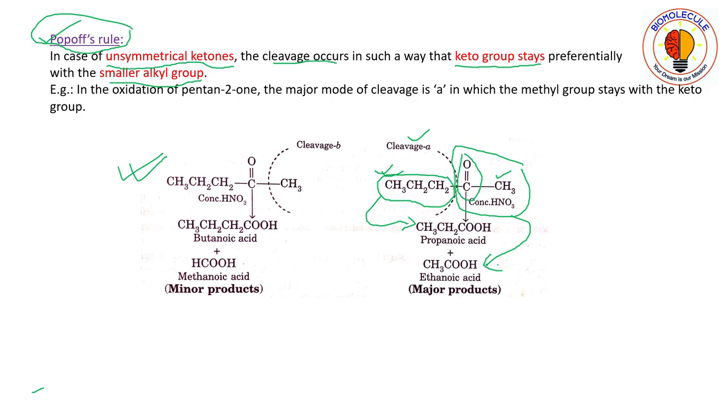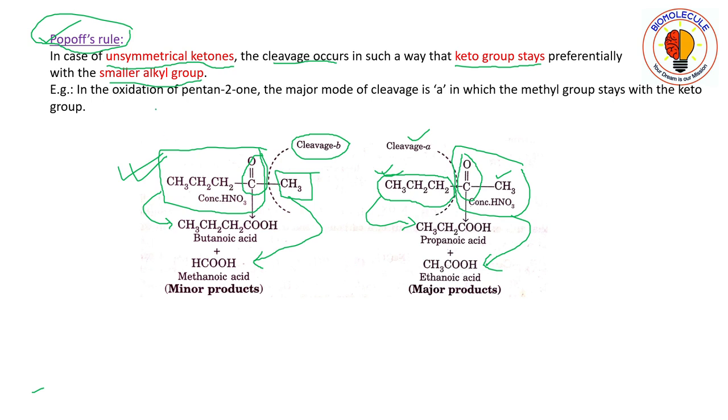Okay, and if you look at the cleavage B here, now this keto group is along with the bigger alkyl group, and the rest, that methyl group, is left over alone. Now this portion is oxidized to butanoic acid, and the methyl group is oxidized to methanoic acid.